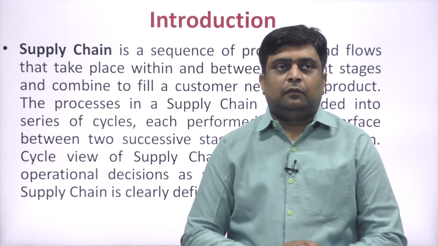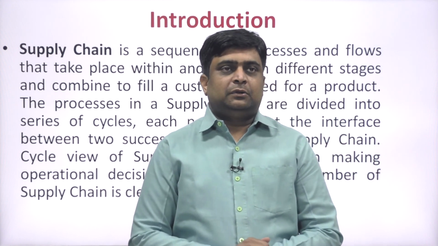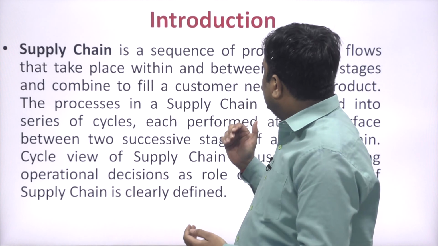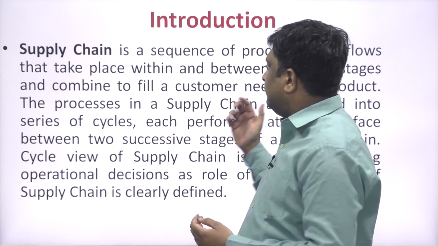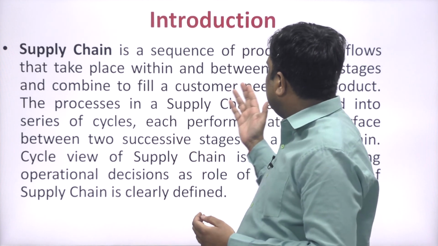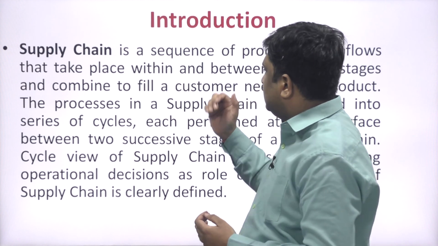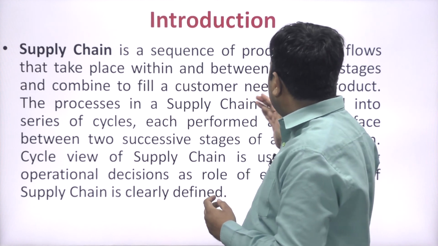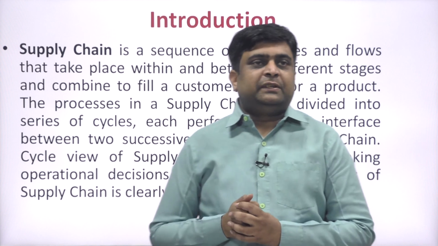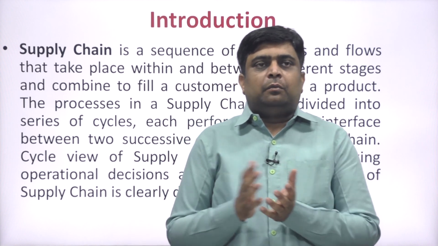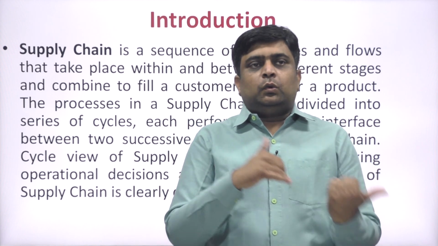So, I am going to present about the cyclic view of supply chain management first. So, what is the cyclic view of supply chain management? Supply chain is basically the sequence of processes and flows that takes place within and between the different stages and combined to fulfill a customer need for a product. So, basically supply chain is a chain from end supplier to end customer.